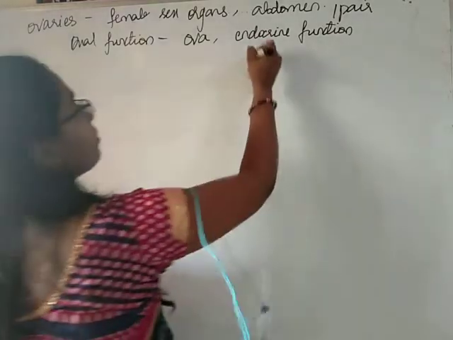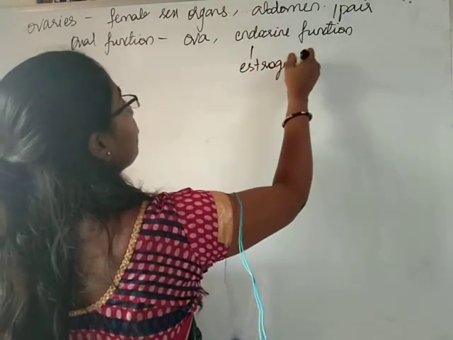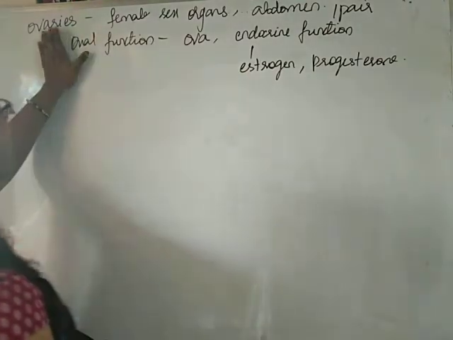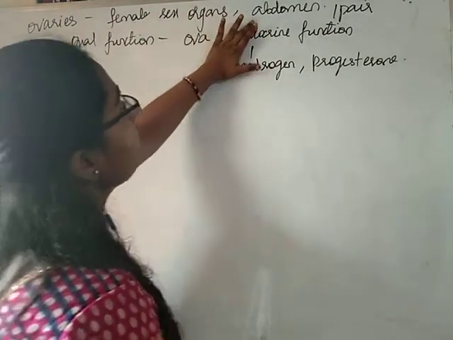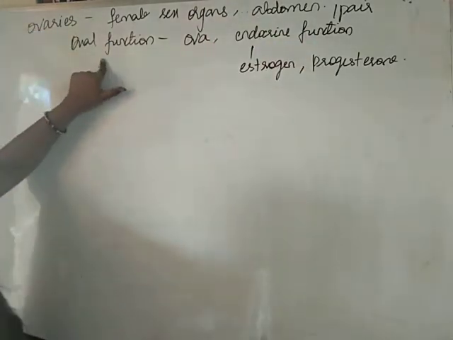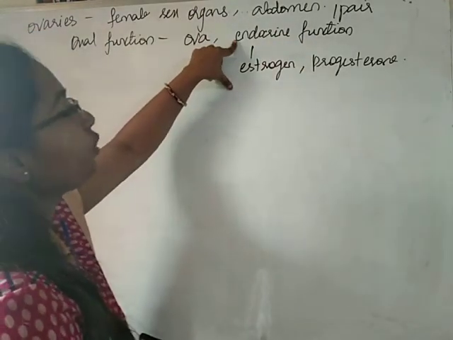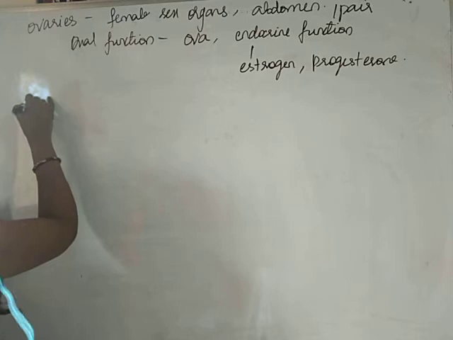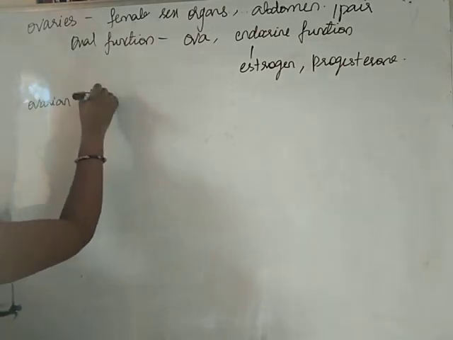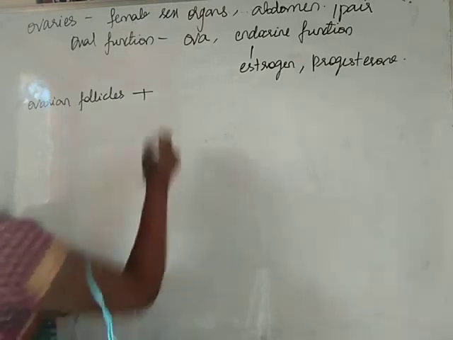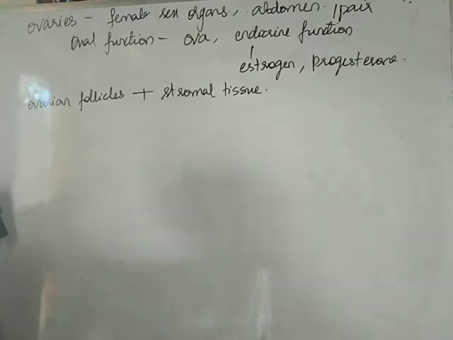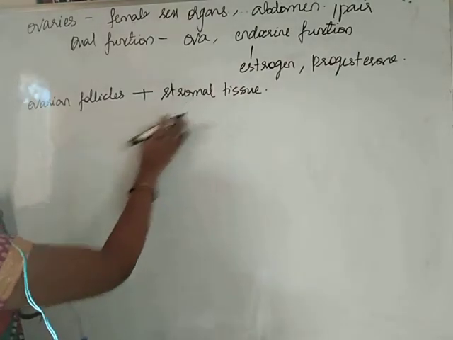They produce two hormones, estrogen and progesterone. Ovaries are the female sex organs present in the abdomen, one pair, with dual functioning: producing ovum, and the endocrine function is to produce estrogen and progesterone. Each ovary contains ovarian follicles and stromal tissue.